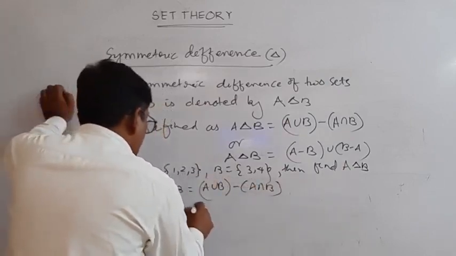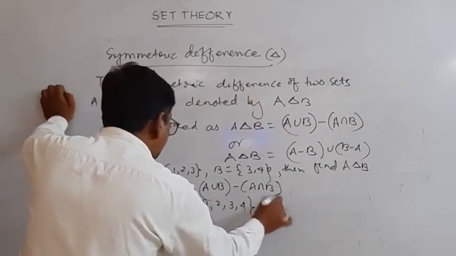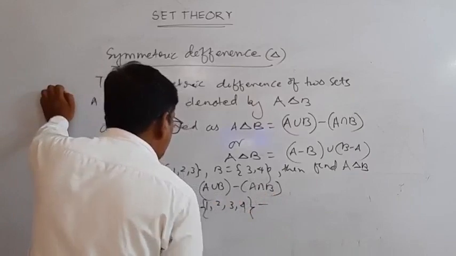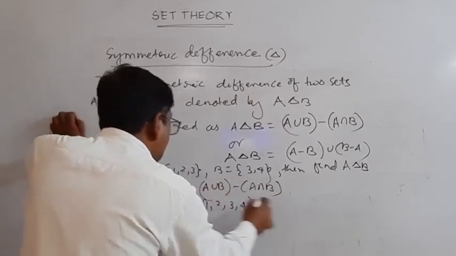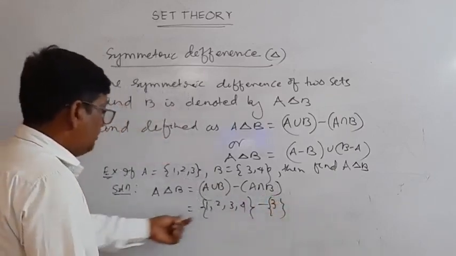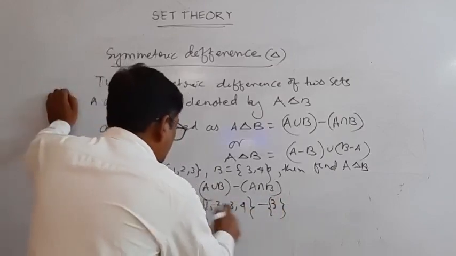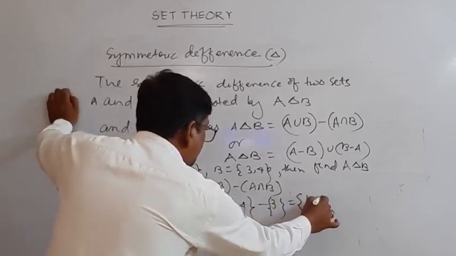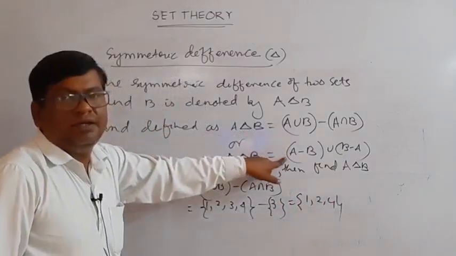A union B is {1, 2, 3, 4} difference {3, 4}. What is the common element here? The common element is 3. So A difference B: the first set's elements remain, the second set's are removed. Okay, 1, 2, 4. Answer is {1, 2, 4}. You can apply this formula.